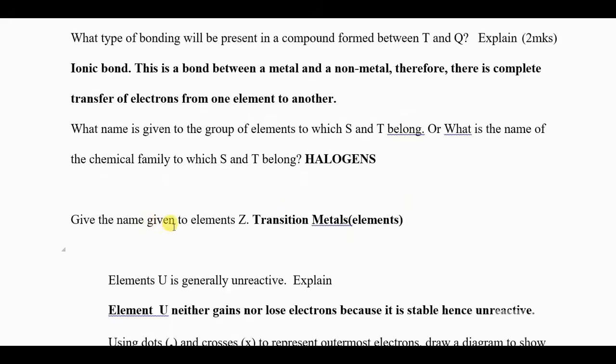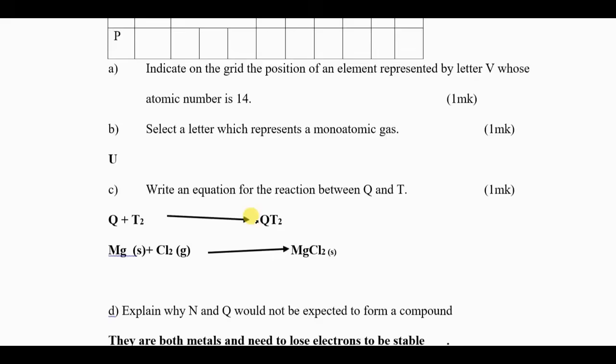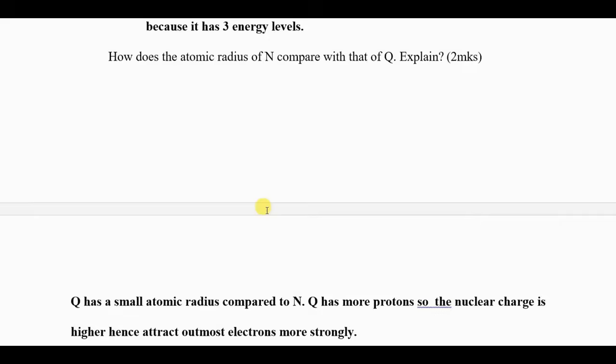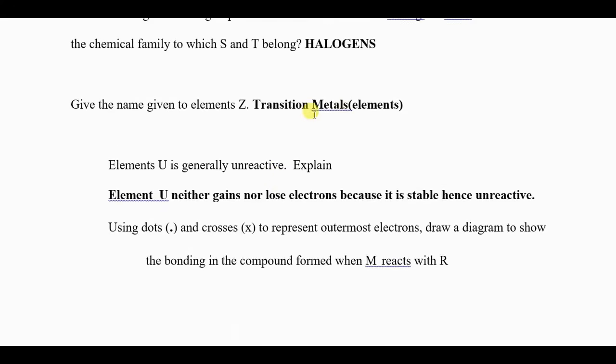Give the name to element Z. These are elements which are not in the small periodic table. We call them transition metals or transition elements. Don't call them transitional. They are not transitional, and if you write transitional, be sure that you will get it wrong. Element Z is called a transition element. Transition elements or transition metals are accepted.